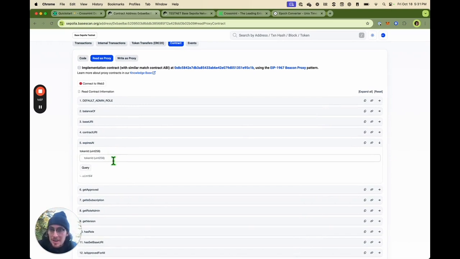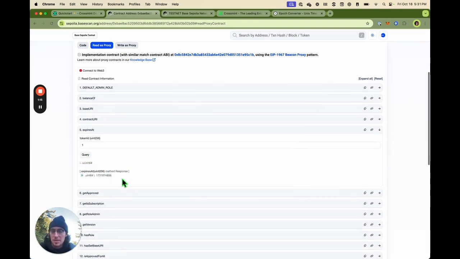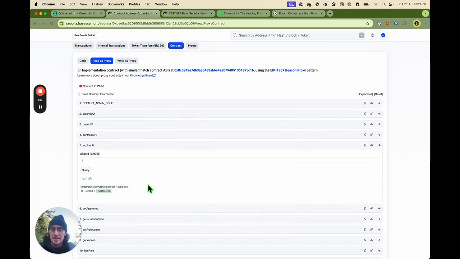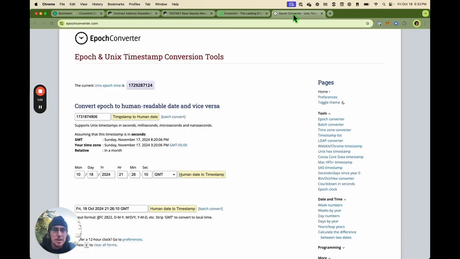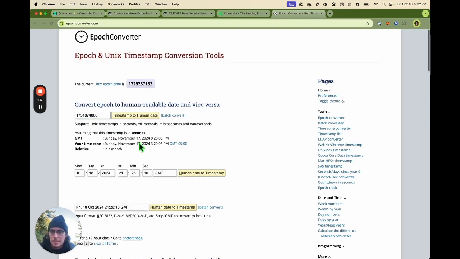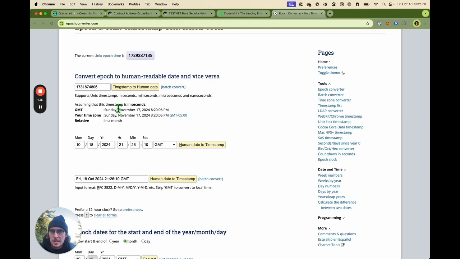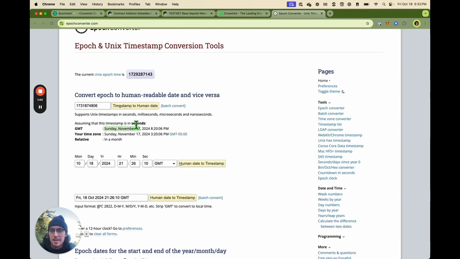So you're looking here, you see token ID. Well, we've bought one NFT, and so that means our token ID is number 1. Hit 1, query, and here we go. Here's our expiration date. Now you're probably thinking, this doesn't look like an expiration date. That's because it's in Unix time, which is how time is written on Ethereum. So we just go over here, we're going to convert Unix to a human readable date, paste it in, and we can see the timestamp is for November 17th, which is 1 month from when I initially bought this subscription, so it's working as intended.